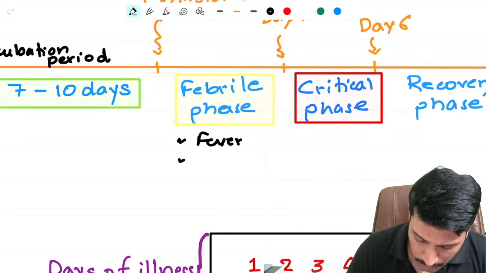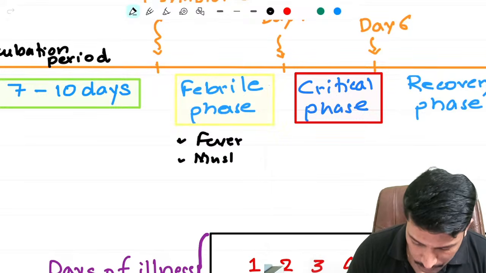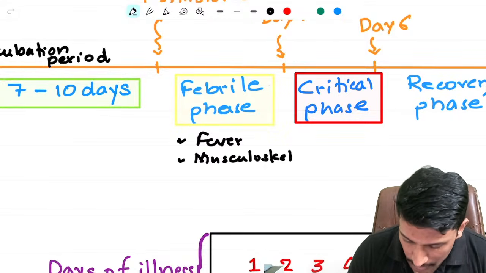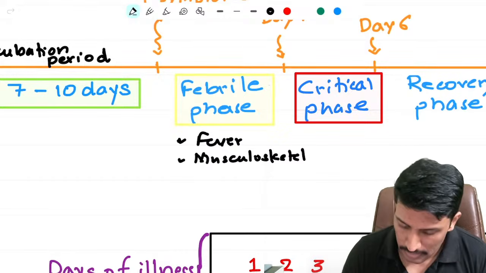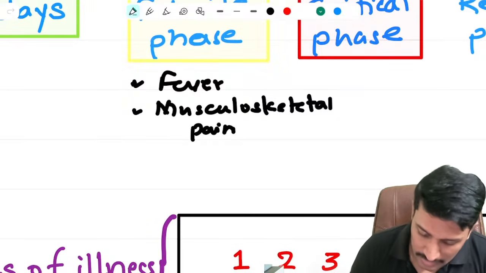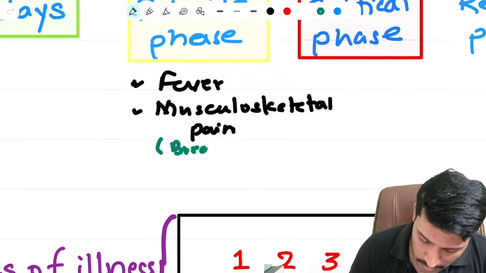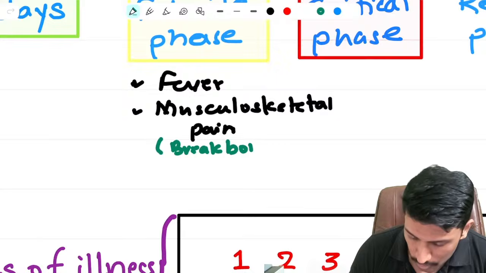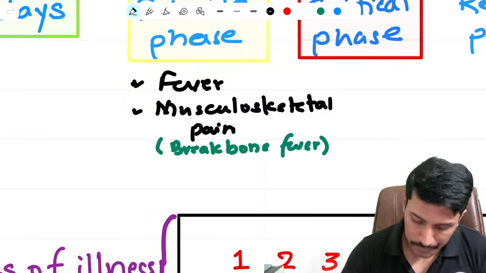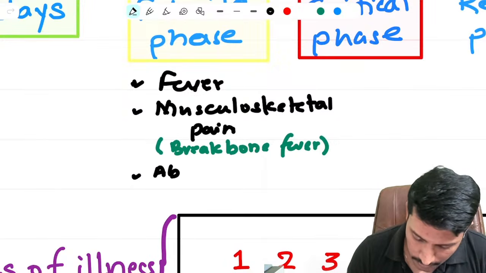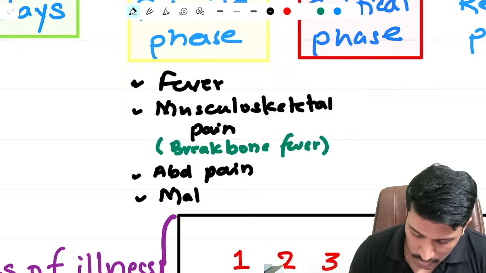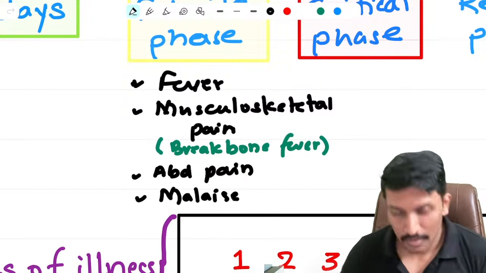Along with that, musculoskeletal pain. And because there is musculoskeletal pain, which is very severe, in the past we used to call it breakbone fever, right? Your teachers, especially your elder teachers, like to hear this word, breakbone fever. Okay. Apart from that, they may have abdominal pain and generalized malaise, nausea, vomiting. These are the common symptoms.